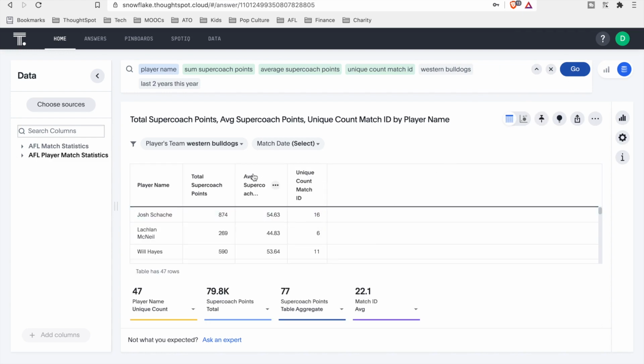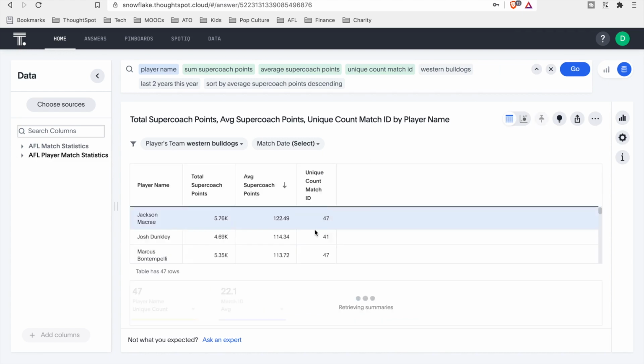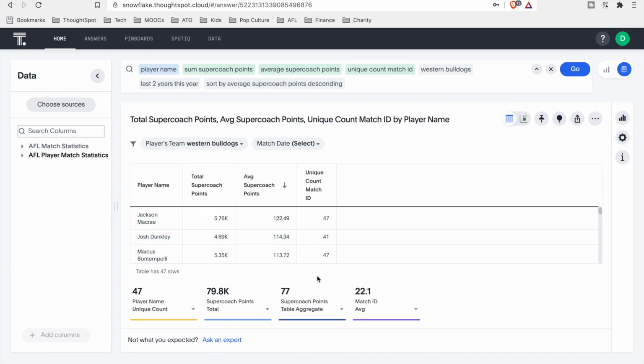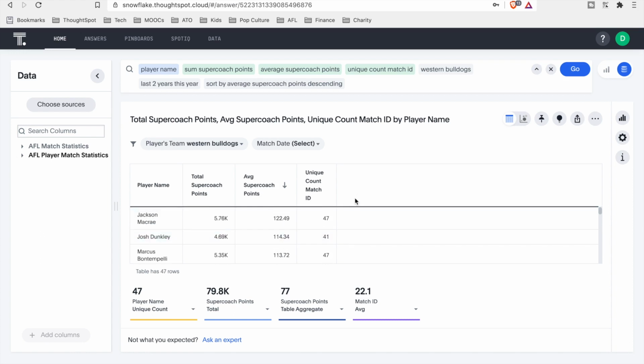And also let's sort that by our average Supercoach points. So this is interesting. Gives us the average over the last 3 years of competition for each player. And we can see here Jackson Macrae, Josh Dunkley, and Marcus Bontempelli. So there's nothing unique about this information.